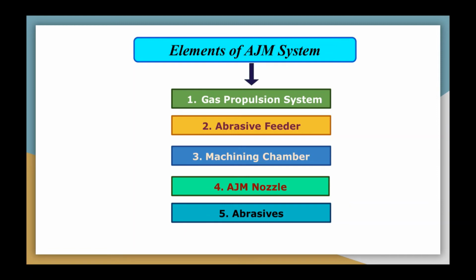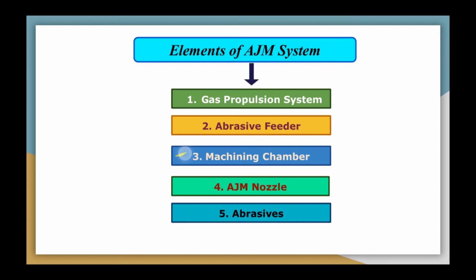Otherwise the size of the cavity that you are forming on the workpiece surface will be difficult to control. So that point we have to take into account. The second element of the system is the abrasive feeder. With the help of a vibratory mechanism, you can control the quantity of abrasive. Then the third is the machining chamber.